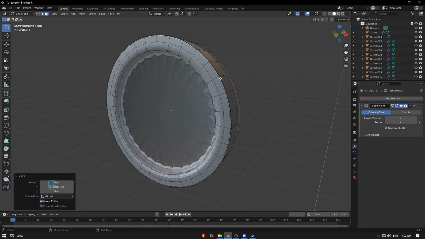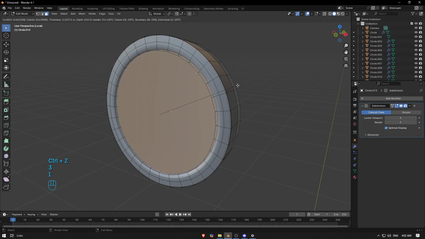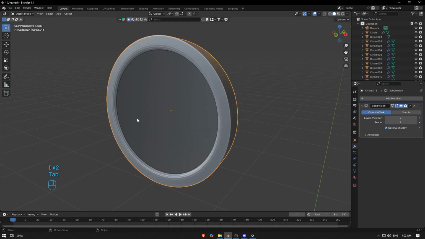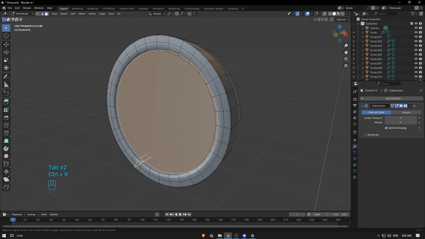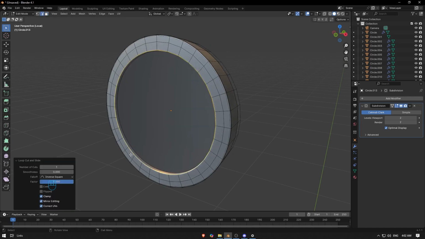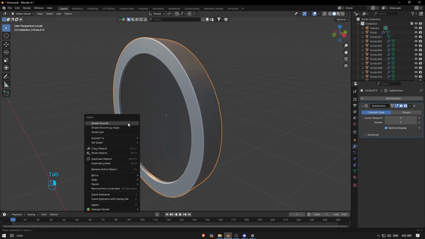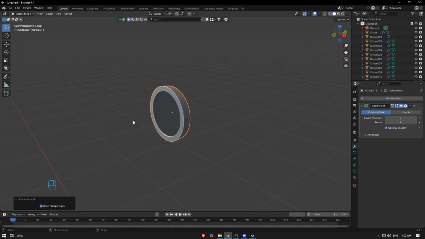Inside, and another loop cut to make it sharp, shade it smooth.